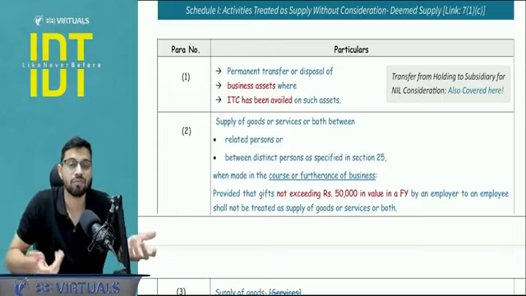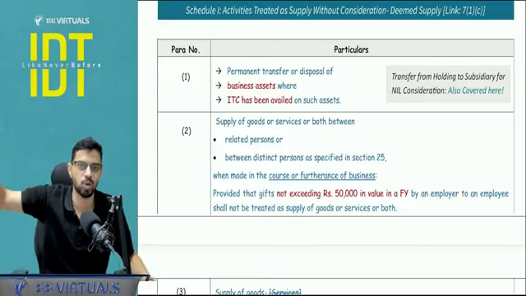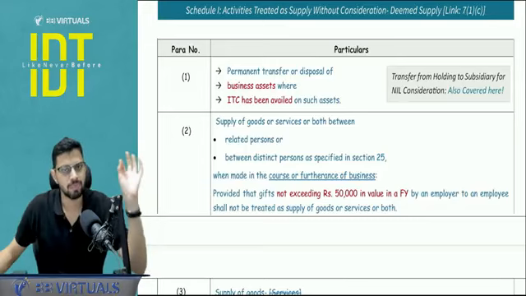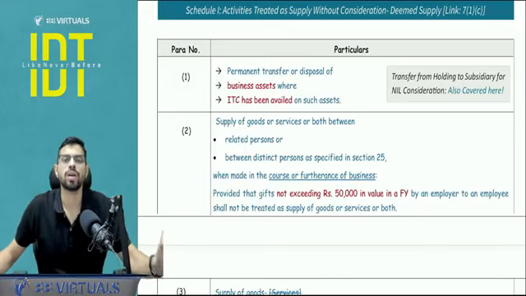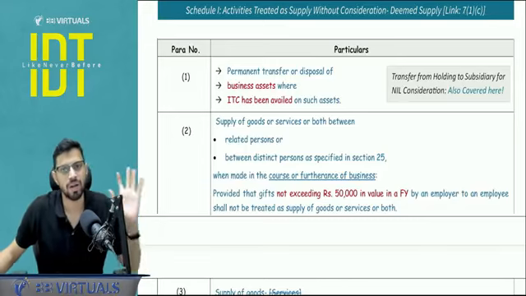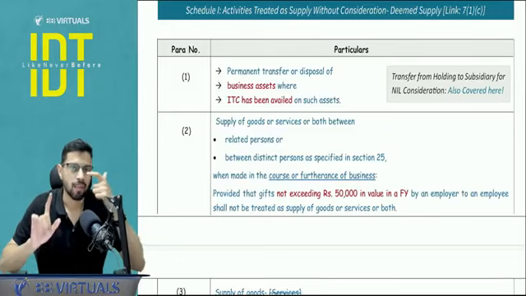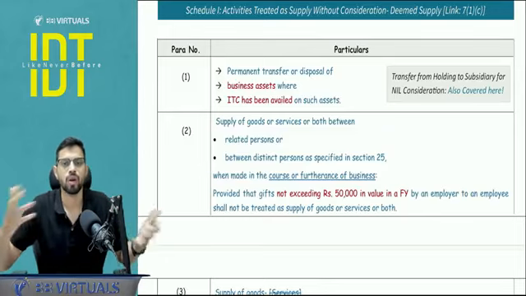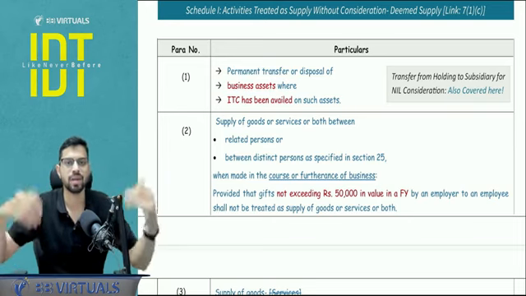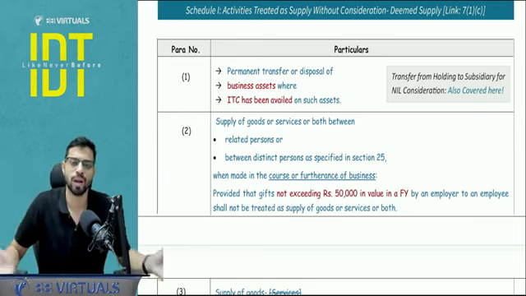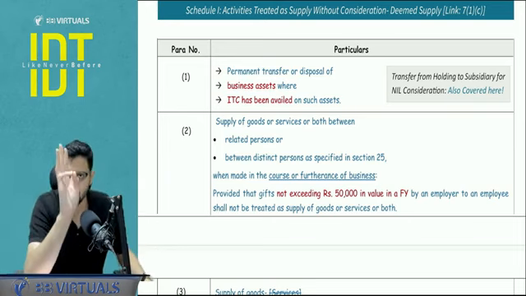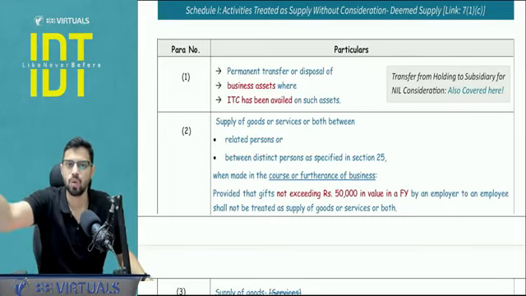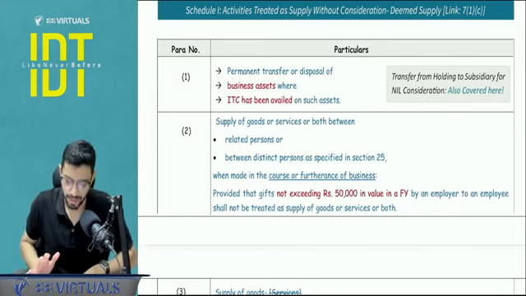Sir, how will valuation happen? That will be covered in chapter number 6, not right now. But yes, currently it will be a supply, and yes, ITC will be used, but without consideration, the supply transaction will trigger because of schedule number 1. And I'm telling this again, it does not matter who is the supplier, who is the recipient. The question may try to confuse you that a holding company is giving this to its subsidiary. So what? It does not matter. You only have to see whether it was a business asset on which ITC was availed, yes or no. If the answer is yes, without consideration, the transaction will fall under supply.